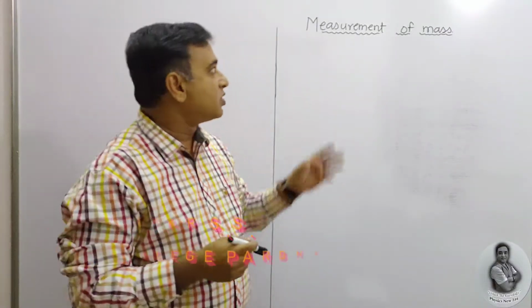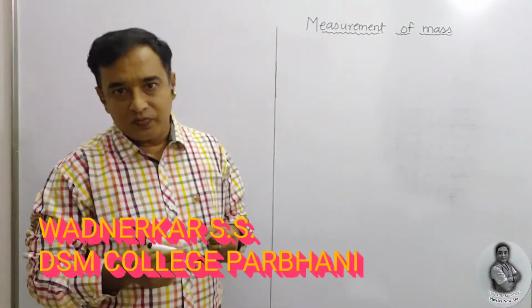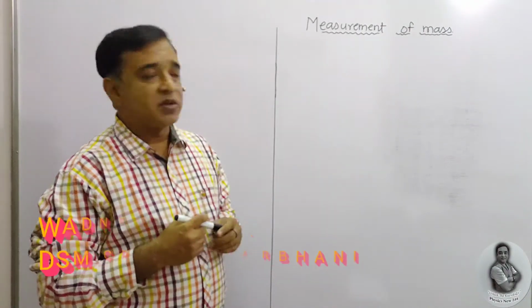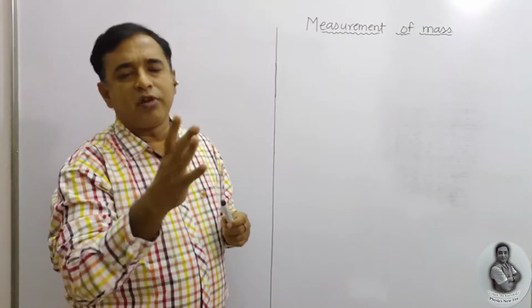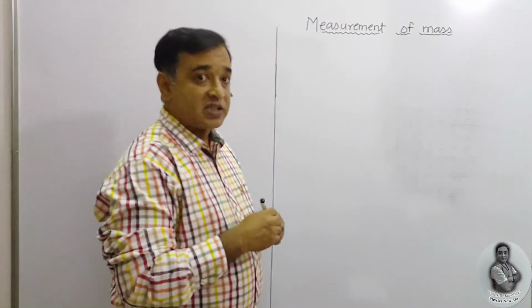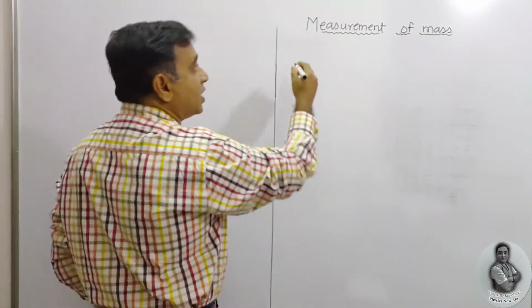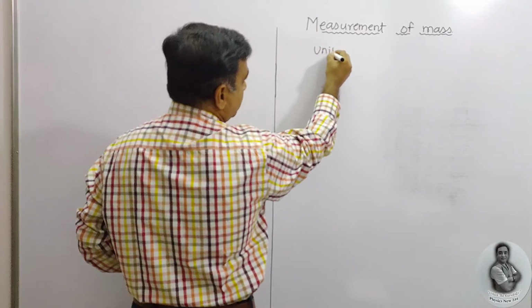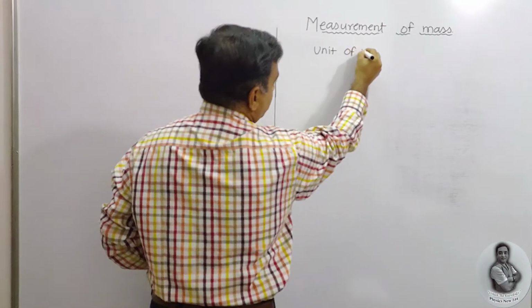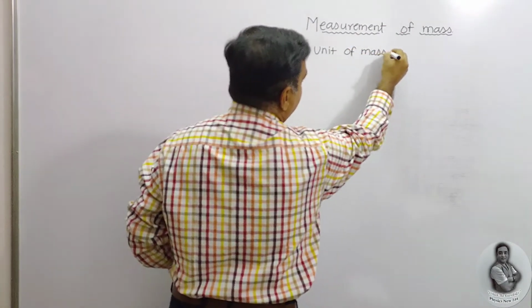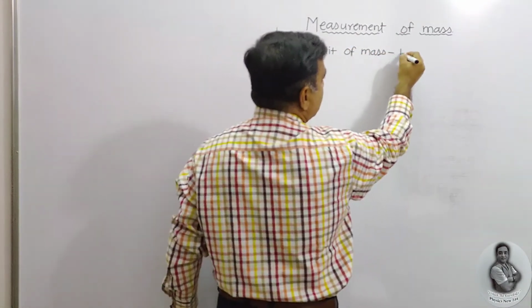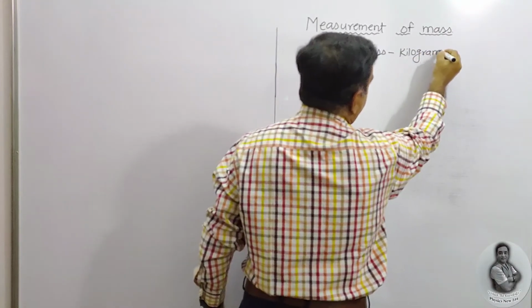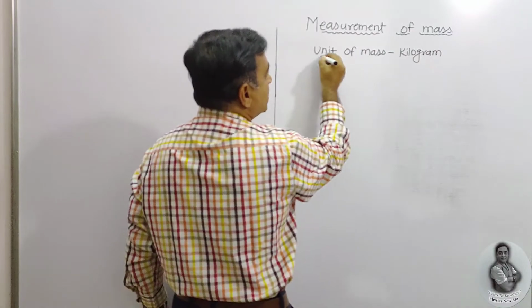Today we are going to know about the measurement of mass and the measurement of time. But before that, let us start with the measurement of mass. In a simple way, we are going to explain that. In a classified way, we say the unit of mass, standardly we need to consider as a kilogram.